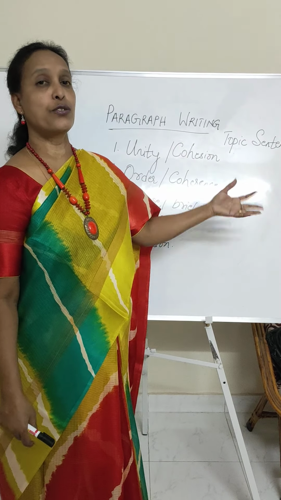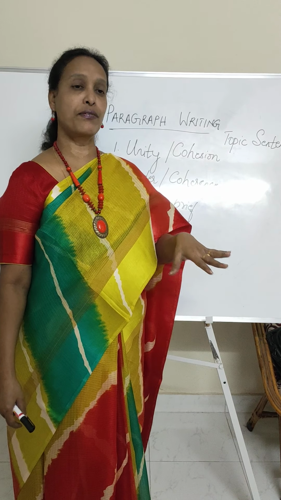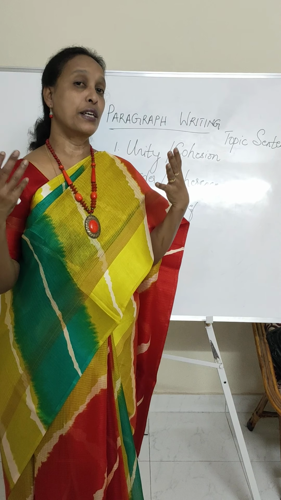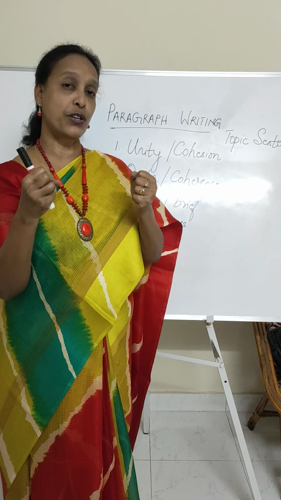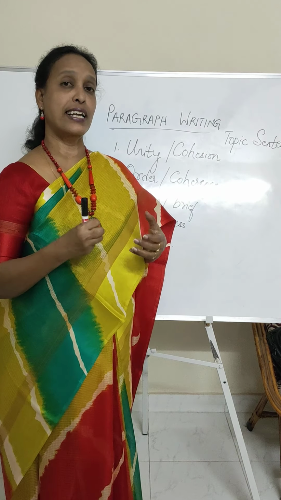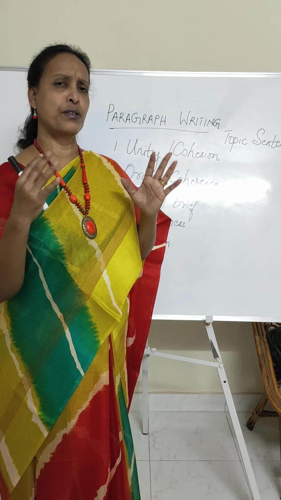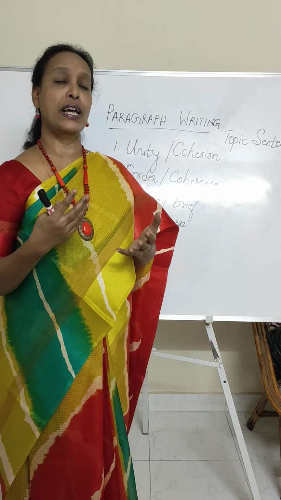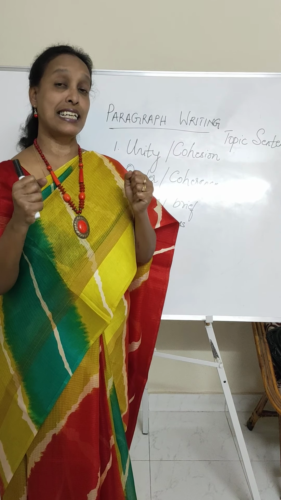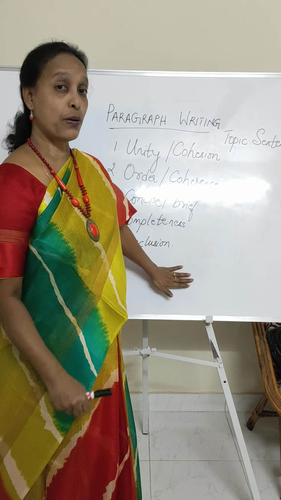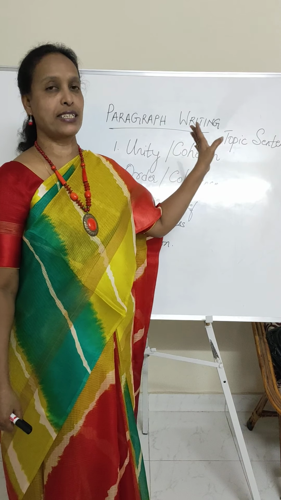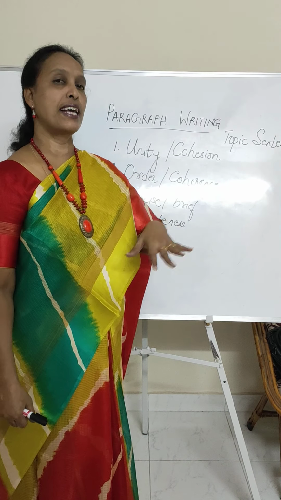As I said, the topic sentence should come at the beginning of the paragraph, or it can come at the end of the paragraph, only when you are confident that you can grab the attention and curiosity of the audience and hold it until the end. Sometimes, when you don't write the topic sentence and you start writing other sentences, the audience loses interest in reading it, because of the way you have framed your sentences. So do not do that. If you are able to capture your audience's attention until the end of the paragraph, only then see that the topic sentence comes at the end. Or you can start with the topic sentence and conclude it the way I concluded now.